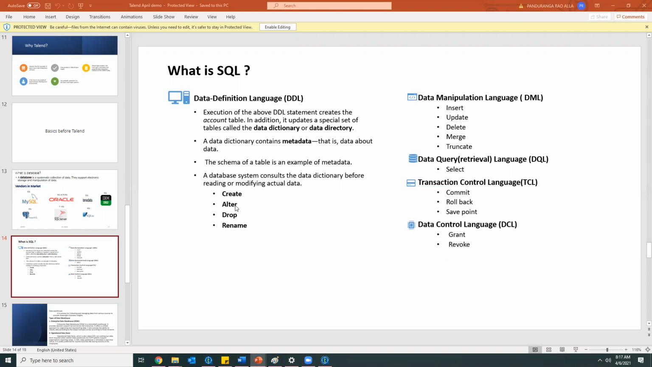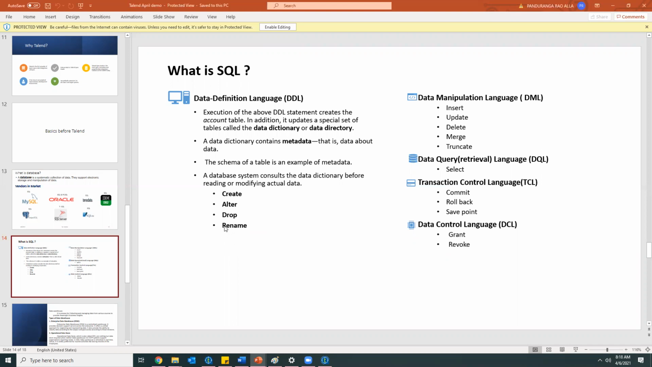Either we can alter the data type, or after creating a table, if we want to add a new column, for that also we can use the alter command, okay. Like this, we'll be using the alter command for different purposes. And similarly, drop will be there. So if you want to drop a sequence or if you want to drop a table, for those purposes, if you want to remove it from the database, then we can use the drop command, okay.